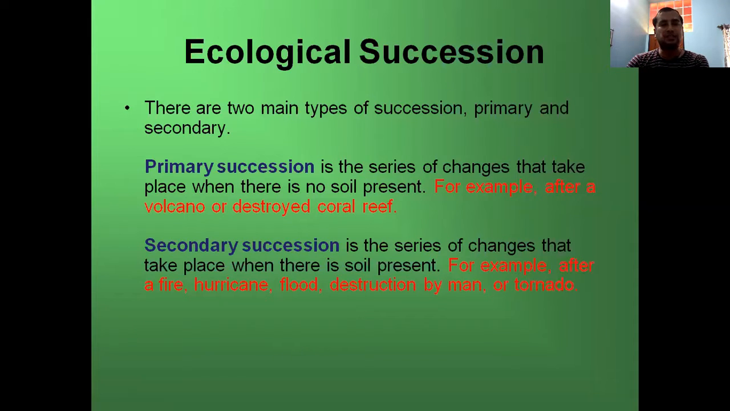Ecological succession is mainly categorized into two parts. First is primary succession. In this series, the changes take place when there is no soil present. As I told in the previous slides, for example, after a volcano or destruction of coral reefs. And next is secondary succession. In this, the series of changes takes place when soil is present. Means in secondary succession, the base is available. However, in primary succession, there is no base. Actually, it starts from barren areas. And for example, after fire, hurricane, flood, destruction by man, or tornado.